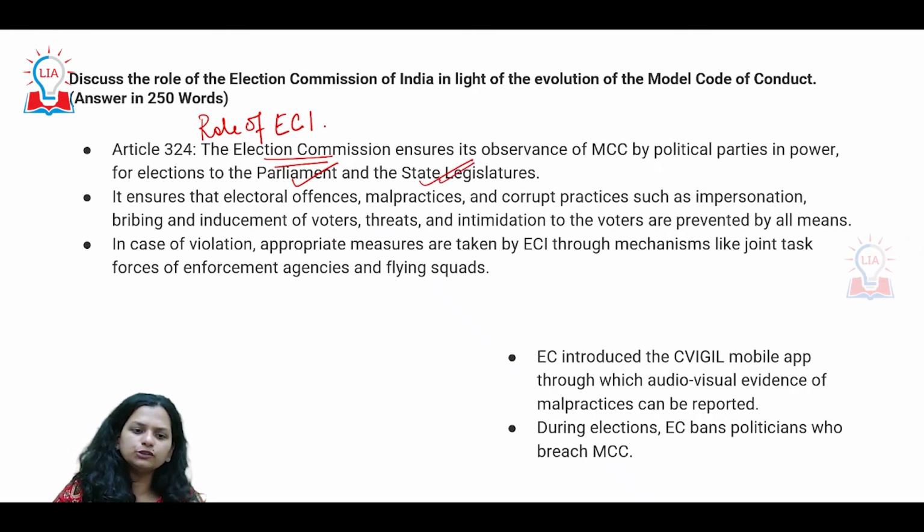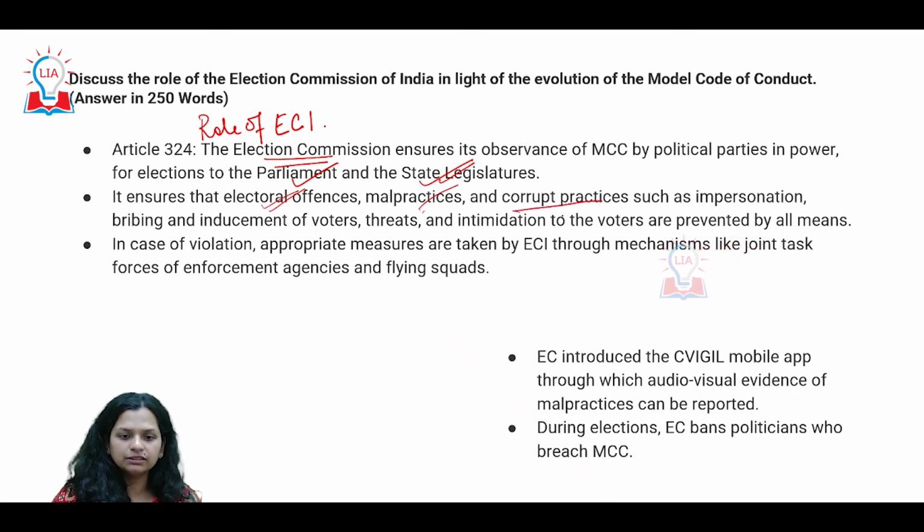And in the context of the Model Code, we have to look at the fact that the ECI is entrusted with ensuring that there are no electoral offences or malpractices or corrupt practices. Voters are basically, we are trying to have free and fair elections in all possible ways, and make use of the enforcement agencies wherever possible to ensure free and fair elections.